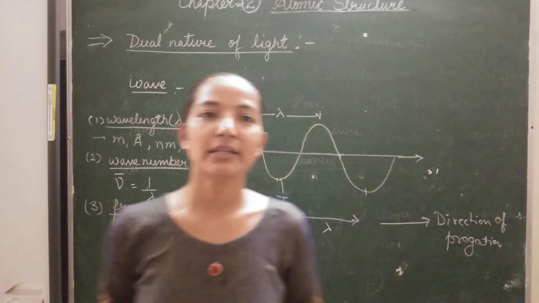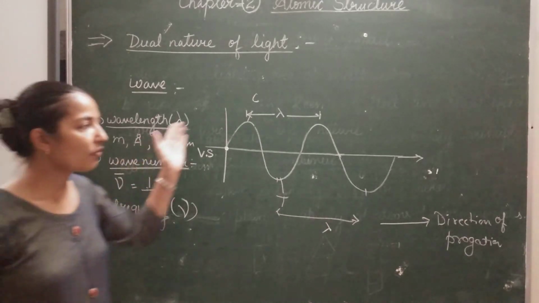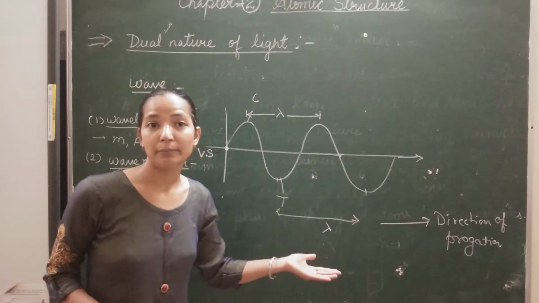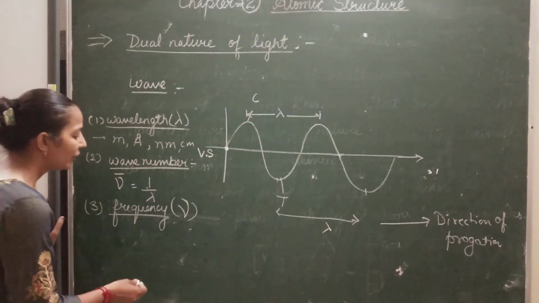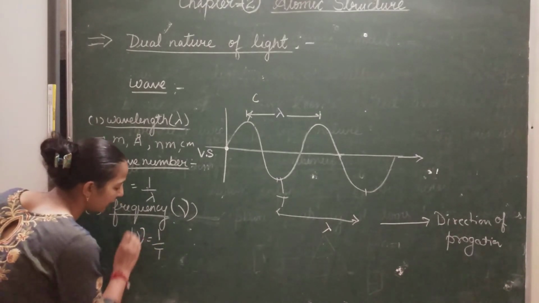That is, the number of oscillations or number of waves passing through a point per unit time is called frequency. Frequency is represented by the formula 1 upon T.